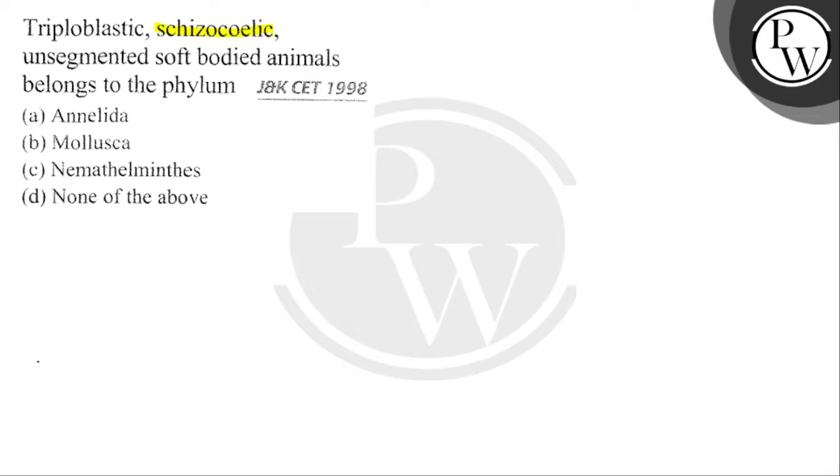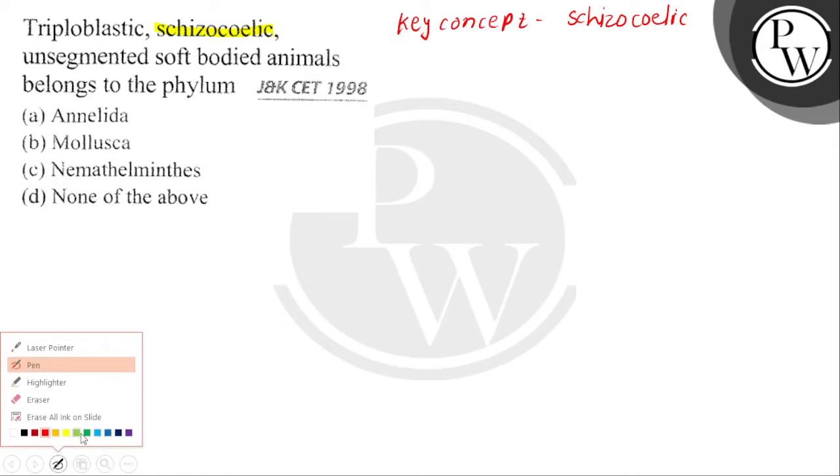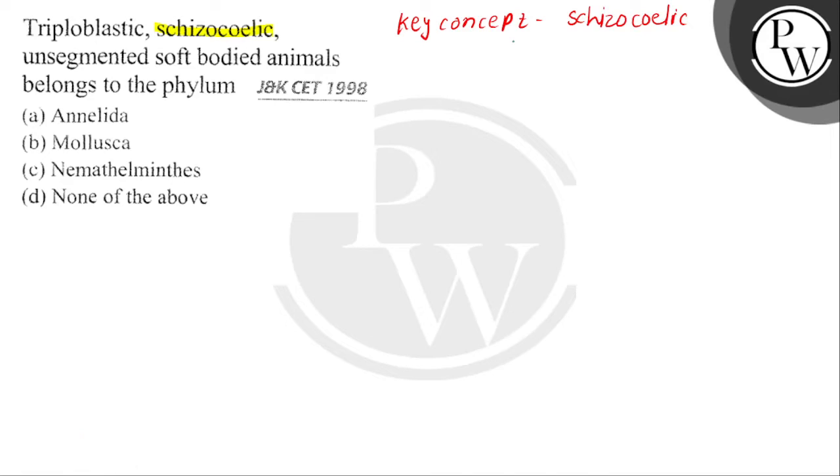Okay, so our key concept is the schizocoelomate. What is the schizocoelomate? Before discussing the schizocoelomate, we shortly discuss the classification of organisms based on presence or absence of coelom.